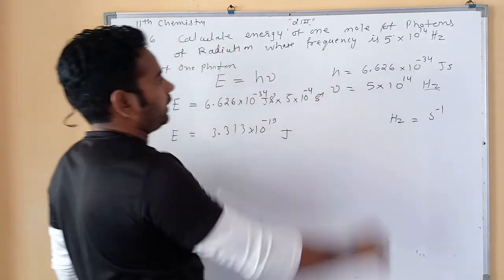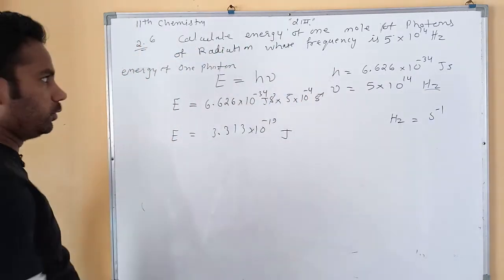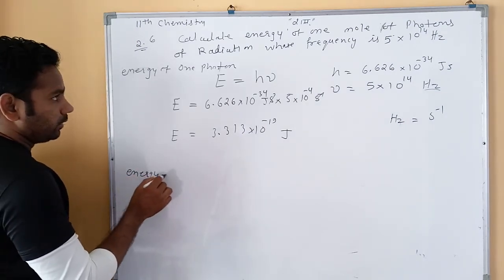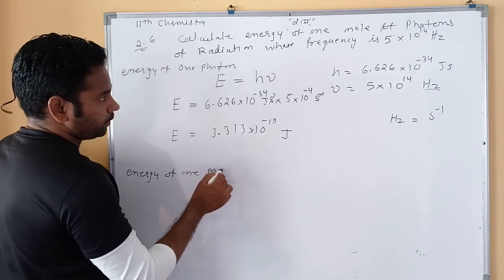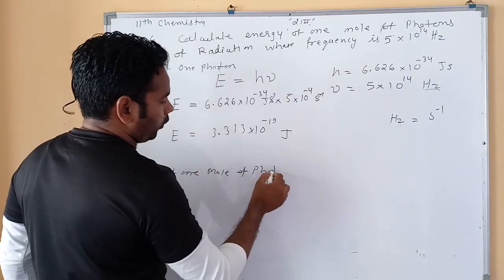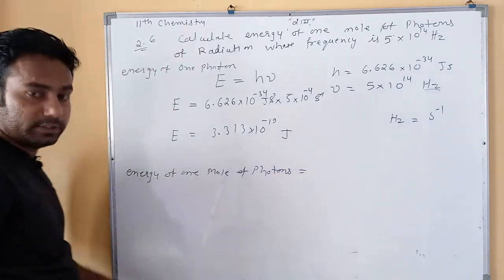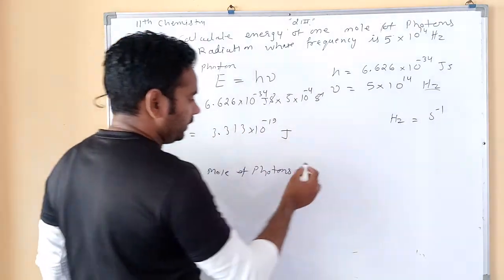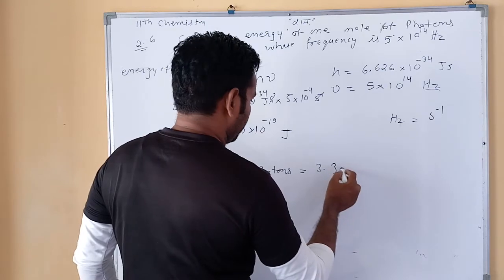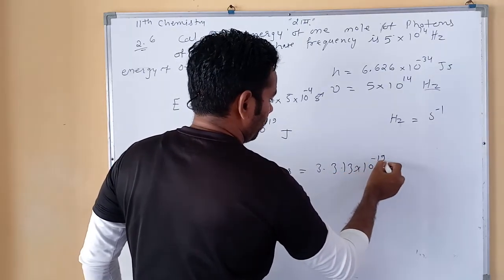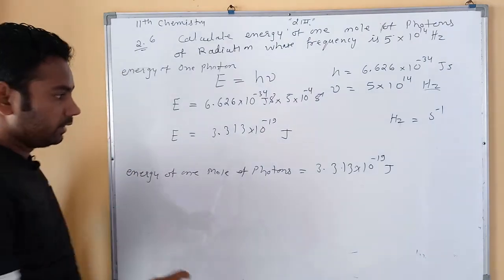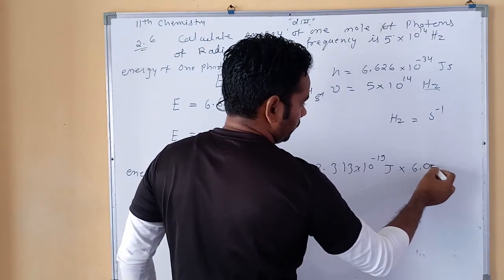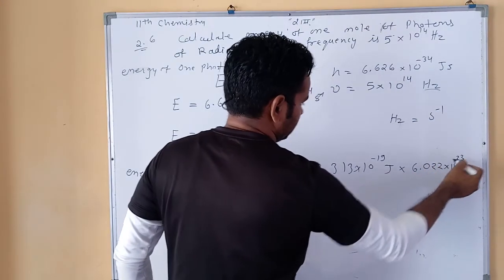But I want to calculate the energy of 1 mole of photons. So the energy of 1 mole of photons of radiation: we know 1 mole is equal to 6.022 × 10^23, so we multiply this with the energy. One photon's energy is 3.313 × 10^-19, and 1 mole is 6.022 × 10^23.